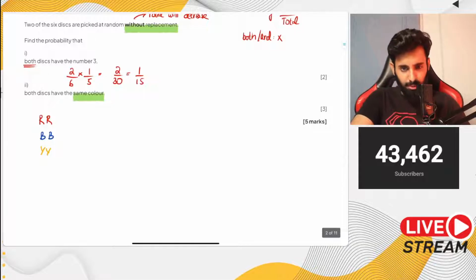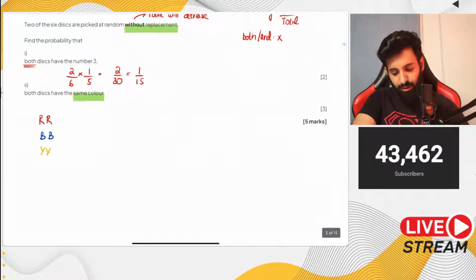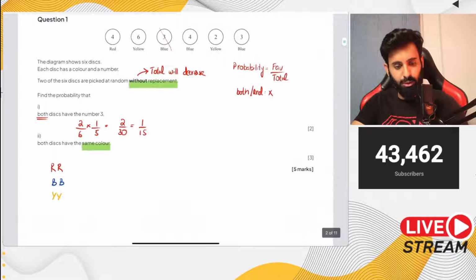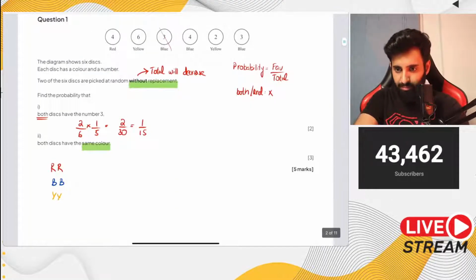Is it possible to get red, blue, and yellow? Which one of the 3 is not possible? You can simplify 2 upon 6 first and then multiply, or if you want to multiply first and then simplify, it's up to you. Since calculator is allowed, you guys don't have to worry about a thing.